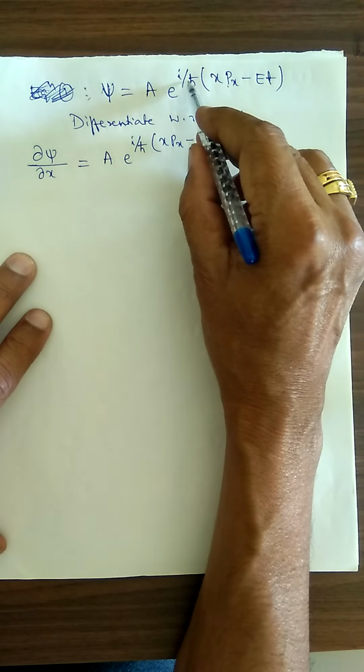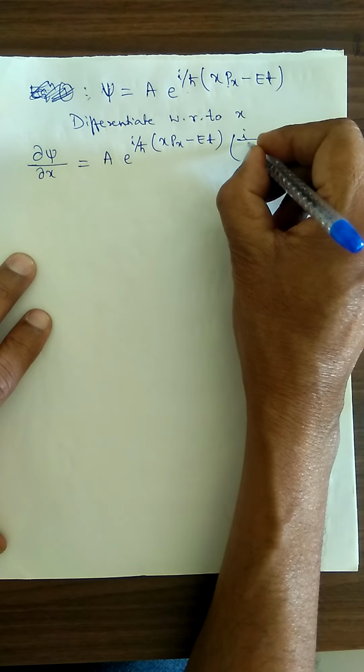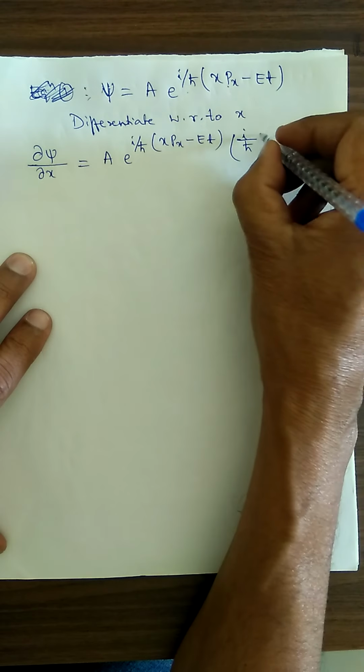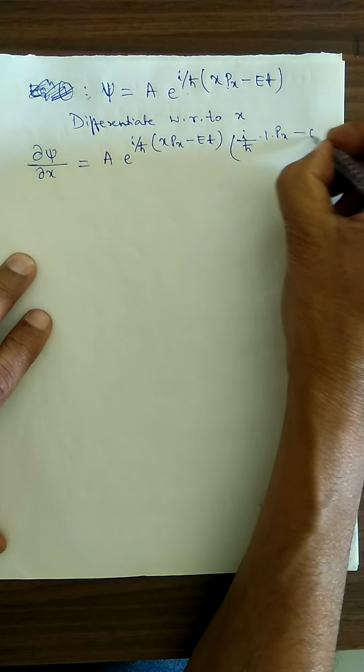This is i divided by h cross, x with respect to x is 1, this is px, minus this is 0.